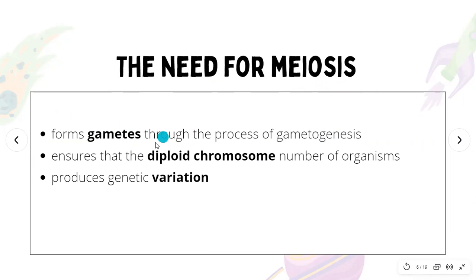Meiosis ensures the diploid chromosome number of the organism, when two haploid numbers, one from your father and one from your mother, combine together and become a diploid chromosome number. But just remember that the outcome of meiosis, the daughter nuclei, is always haploid in number, which is n equals 23. And a very important aim of meiosis is to produce genetic variation.